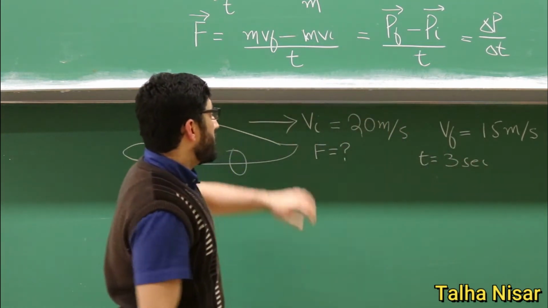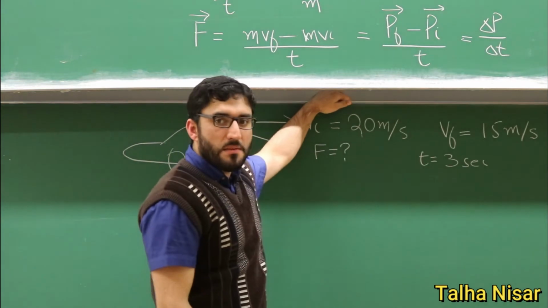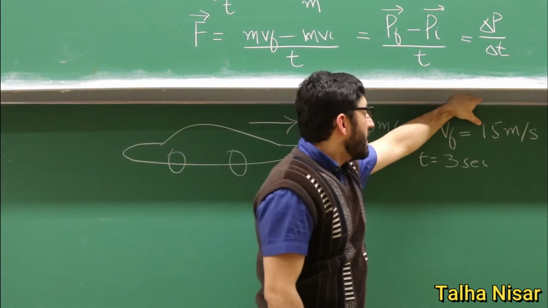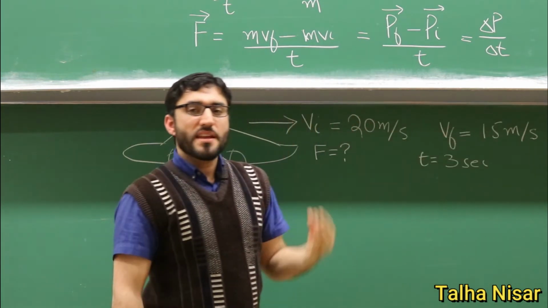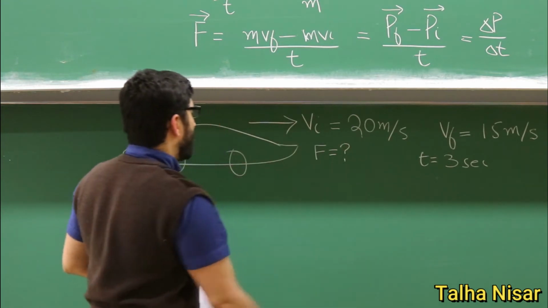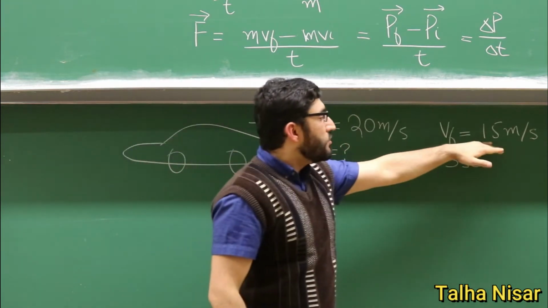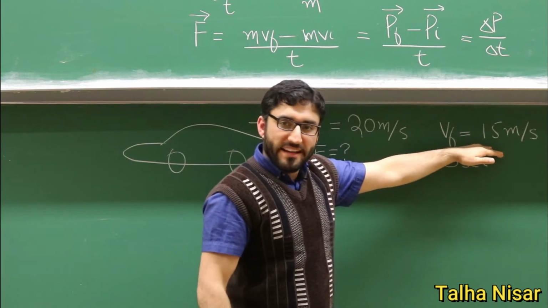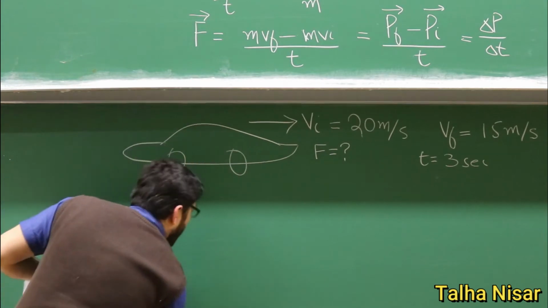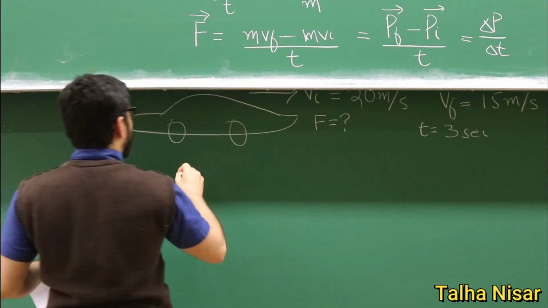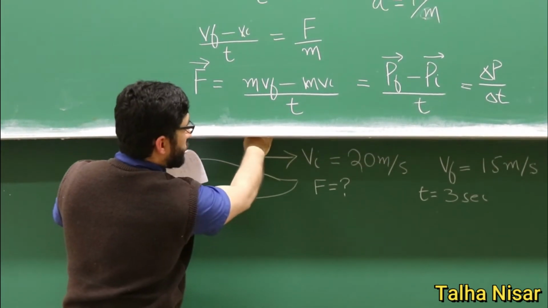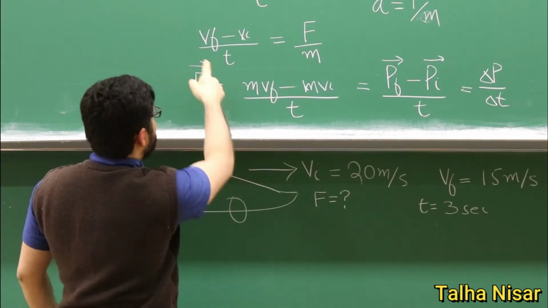So what we see here is that initially the velocity is 20 meters per second, and after the force is applied, it reduces to 15 meters per second. So we can predict that the force that is applied must be opposite to the velocity, because it is reducing the velocity of the system. So we will use this relation here. We want to know the force.